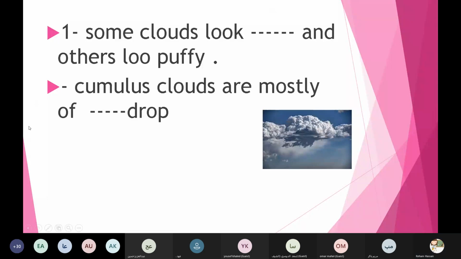Yes, Sulaiman. Okay, Sulaiman, look at these clouds. This type of cloud is mostly made of what drops? Are they made of ice drops or water drops? Water. Amazing, Sulaiman. Thanks a lot, honey.